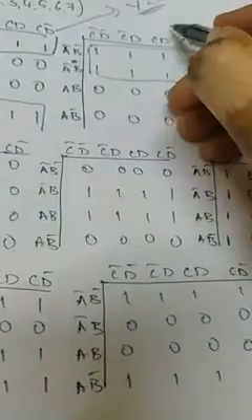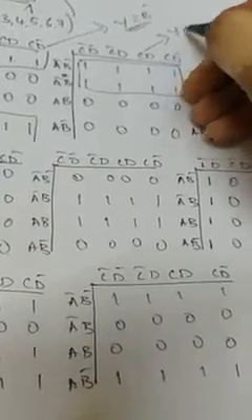Getting it? Now going with this one. 8 ones. Everything gets cancelled here. So a bar, b bar, b: b bar and b get cancelled. The answer is a bar. So y equals a bar will be the answer for this one.